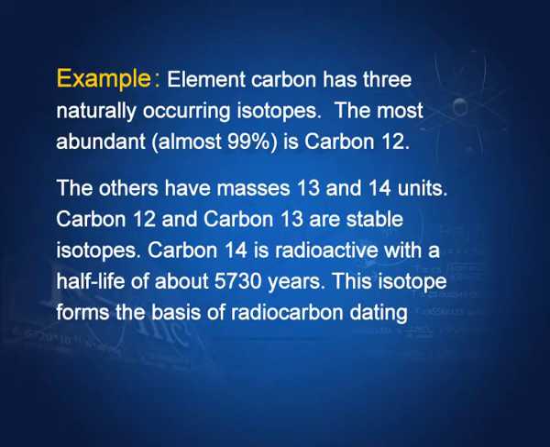For example, there are isotopes of carbon, carbon 12 and 13. There are other isotopes also, but these are the major ones: carbon 12, 13 and carbon 14. Carbon 12 and 13 are stable, but carbon 14 is radioactive, and this is actually the basis of radiocarbon dating. You see, if you have a very ancient fossil, then by counting the number of carbon 14 atoms, you can find out how old it is, because we know the half life of radioactive carbon. So, this is the basis of radioactive dating.